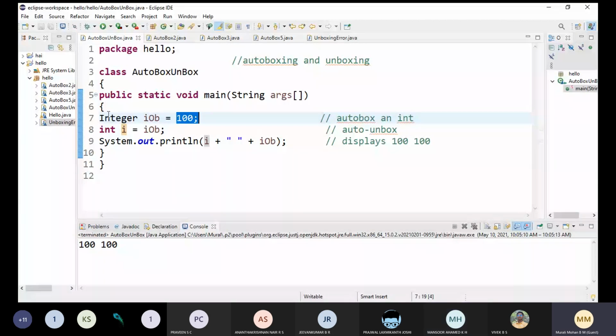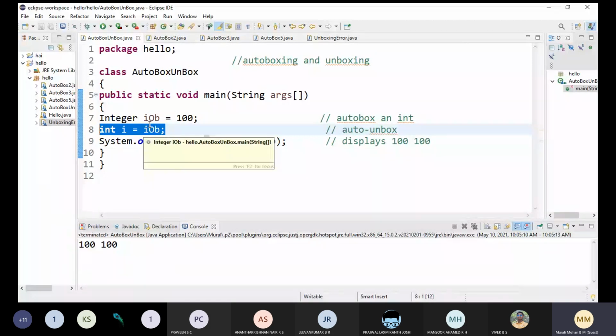Okay, so this is how we do autoboxing, and this is how we do auto unboxing. The process of encapsulating the primitive types into an object type by using the type wrappers, we call autoboxing. The reverse of that we call auto unboxing. Clear? Okay. So this is a basic autoboxing and unboxing process. Let me go with another example.